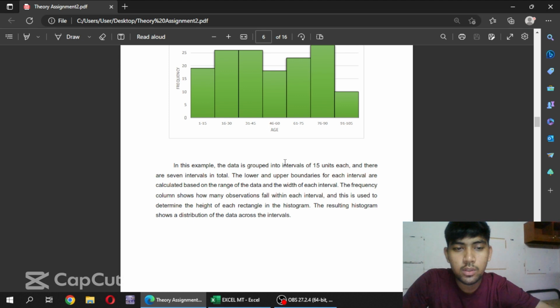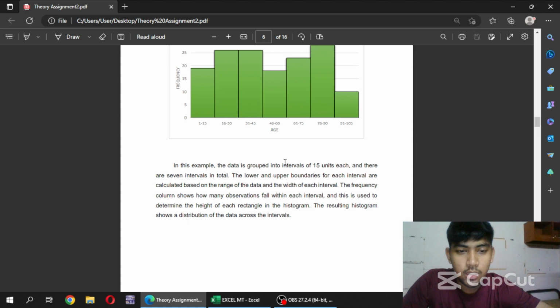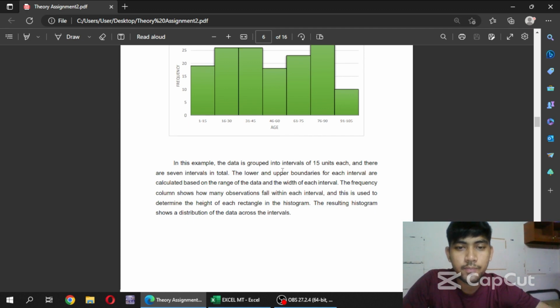The frequency column shows how many observations fall within each interval, and this is used to determine the height of each rectangle in the histogram. The resulting histogram shows the distribution of the data across the interval.